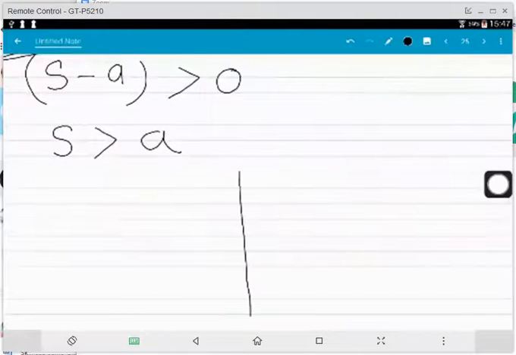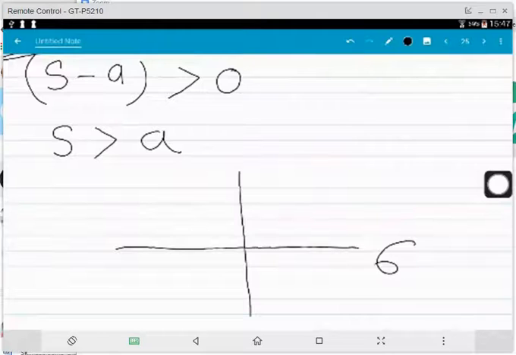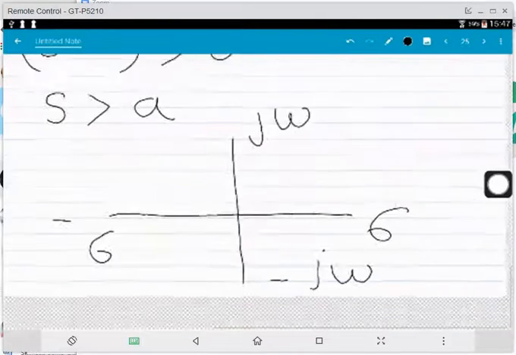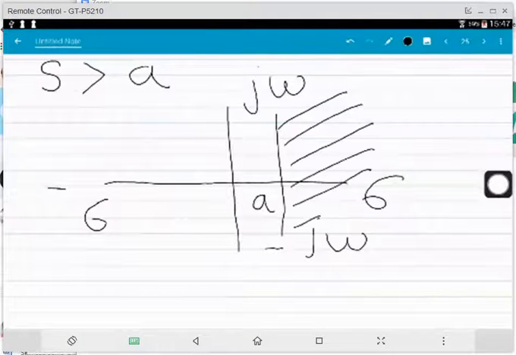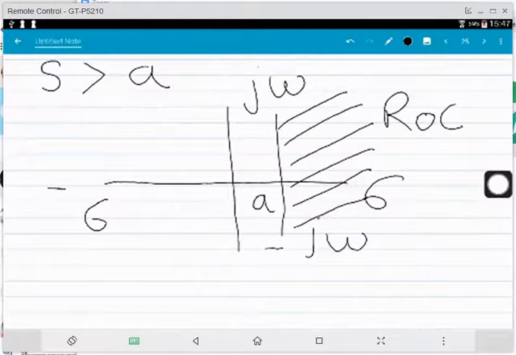Now we have to plot this ROC. This is sigma, this is minus sigma, this is j omega, this is minus j omega, and if this is a, so the ROC will be greater than a. This is the ROC.